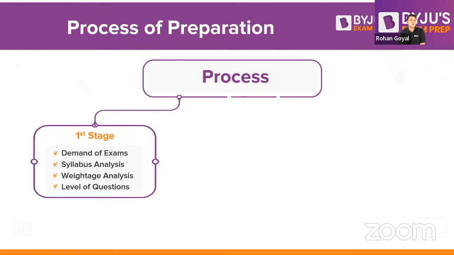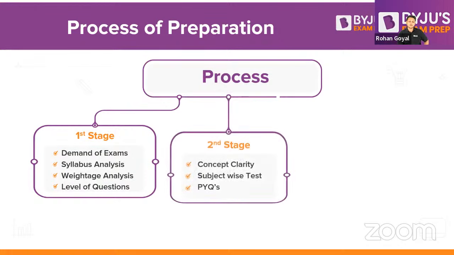Then weightage analysis, which has also been done by us, for each and every subject, right? And the level and type of questions asked. So you have to analyze all the previous year question trends, the important topics, and the types of questions asked.